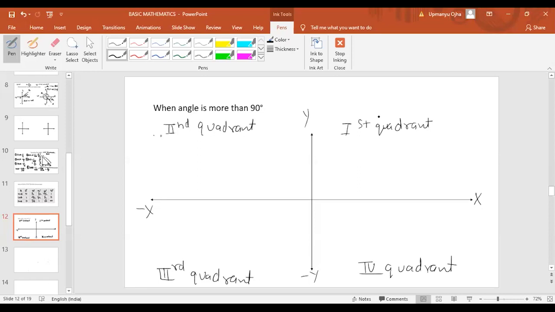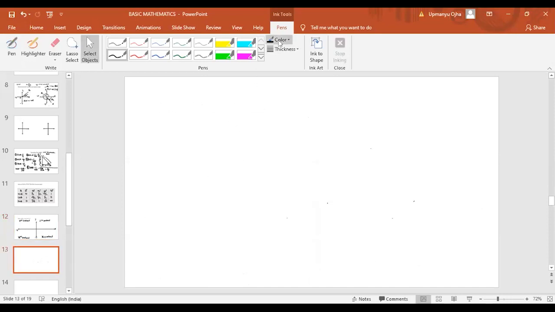Now, if you think of this point, in the first quadrant the value of theta will lie from 0 degree to 90 degree. Am I correct or not?